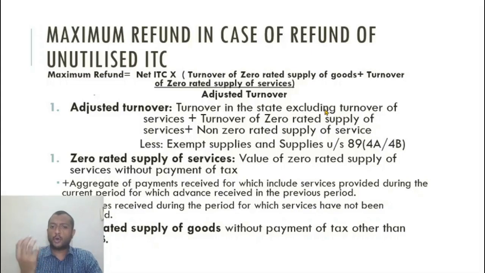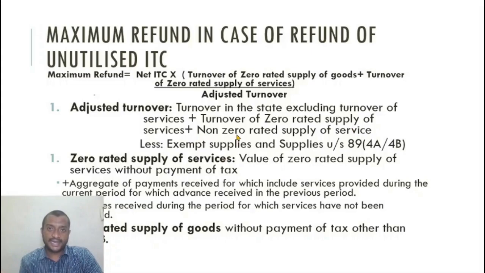So turnover of total goods, be it local supplies, exports. Turnover of the state includes exports, exempted supplies, all the turnovers which is made from one registration in the state. So the refund application is also made state wise or registration wise. Now this turnover in the state includes all the goods type of supplies, be it exports, non-exports, exempt ones. Now services are not included, I have to include services. So turnover of zero rated supply of services, alright, non-zero rated supply of services. So all services are included.